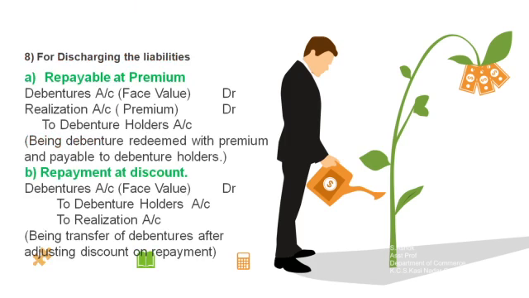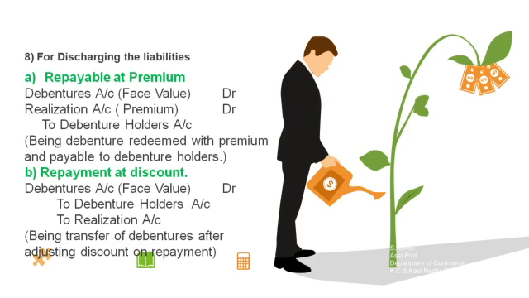While closing the books of the selling company, if there are any third party stakeholders, like debenture holders, so if the debentures are being paid at premium, what journal entry has to be followed? Suppose the debentures are paid at discount, so what is the journal entry? So let us see one by one. The first one is, suppose the debentures are paid at a premium value.